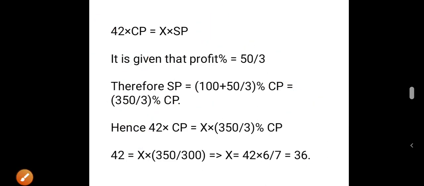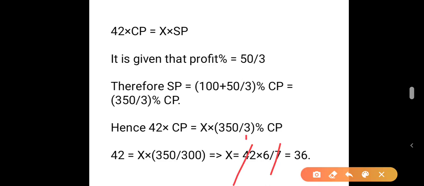Therefore 42 into CP is equal to X into 350 by 3% of CP. That is 42 is equal to X into 7 by 6. Therefore X is equal to 42 into 6 by 7, which is 36.